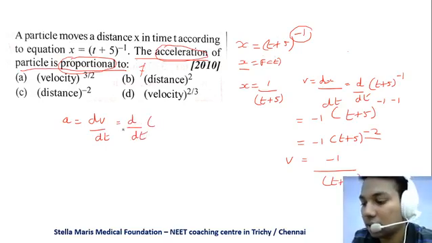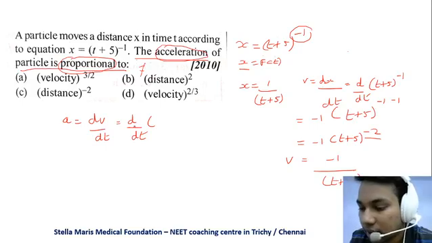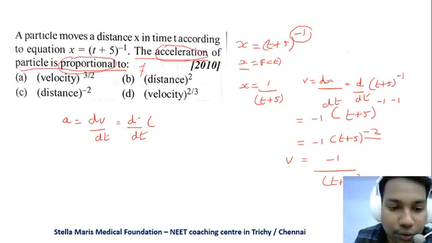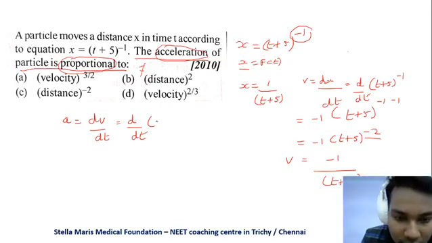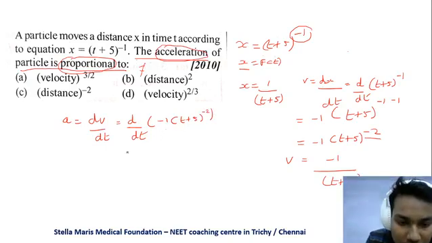Students, if you have any doubts, kindly write it in the comment box. So d by dt of v, I can write as minus 1 into t plus 5 the whole power minus 2. If I differentiate it, it comes to minus 1 into minus 2 into t plus 5 the whole power minus 2 minus 1.